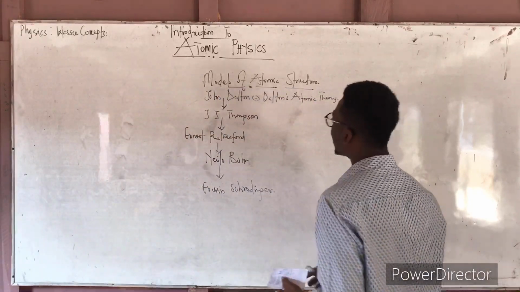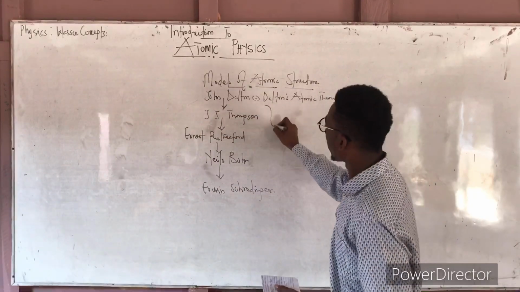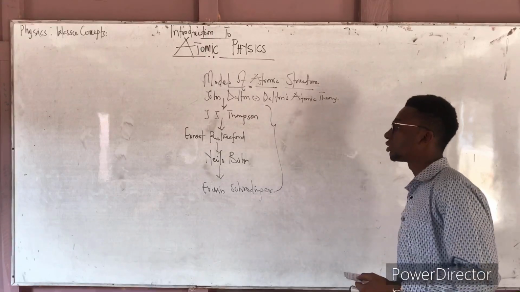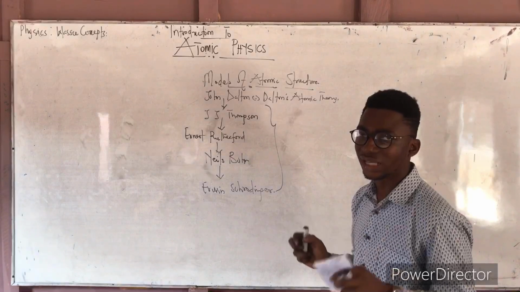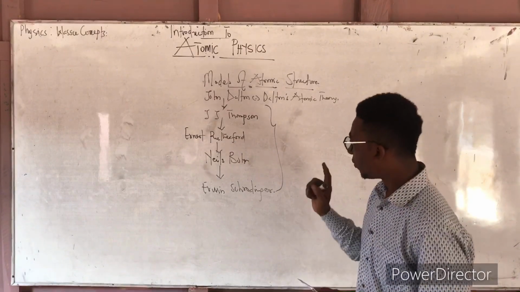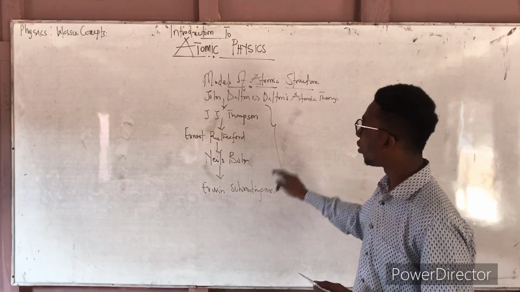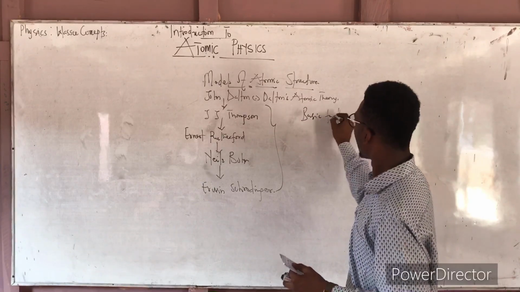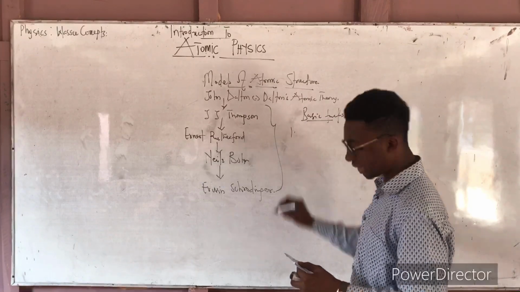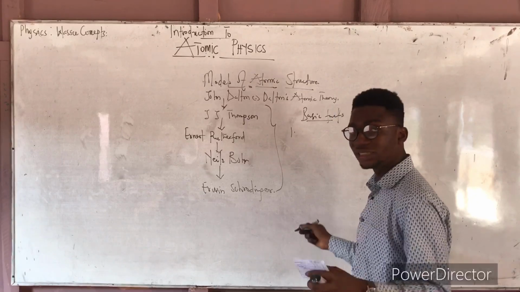But all these scientists, from J.J. Thomson to Erwin Schrödinger, gave two basic facts about the atom. One, they said atoms have basic particles.